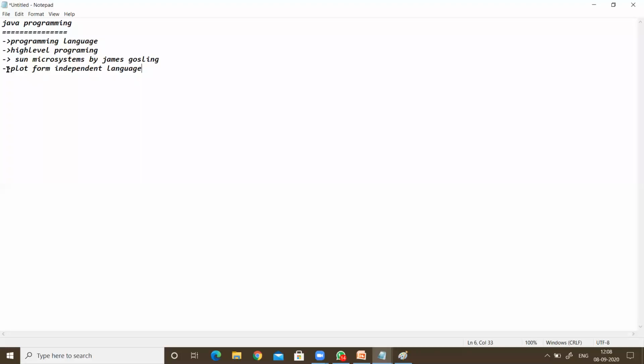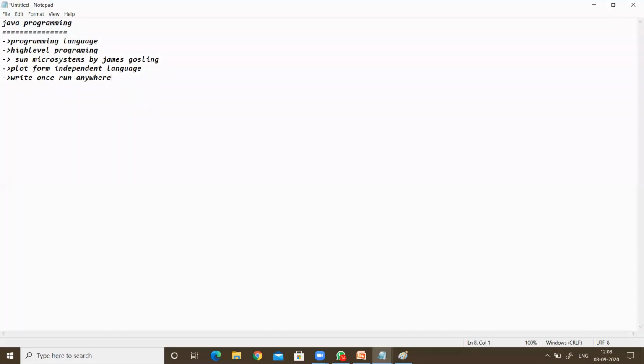That is why we say Java is write once, run anywhere. This concept is called a platform independent language. So Java is a platform independent programming language.